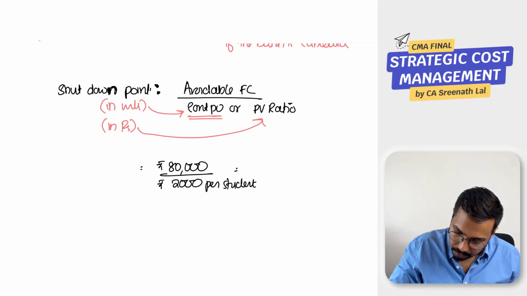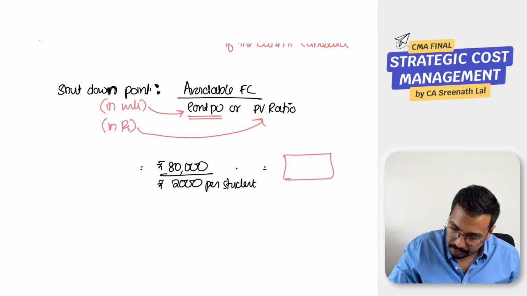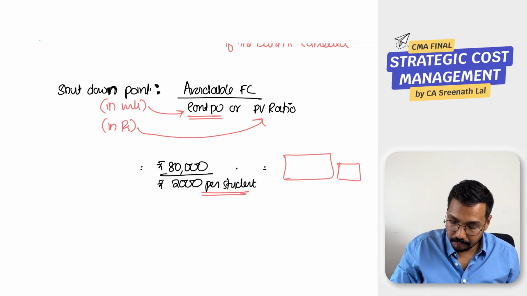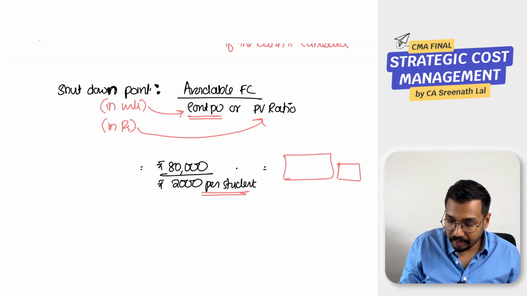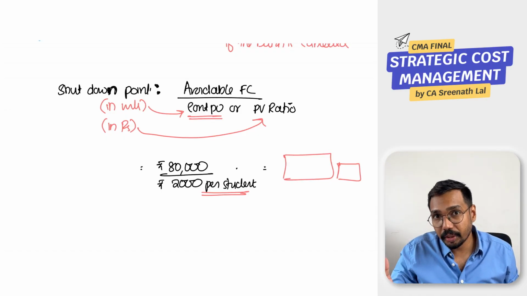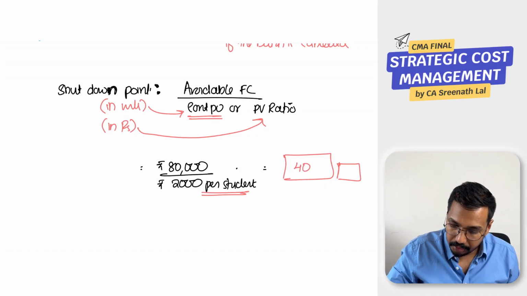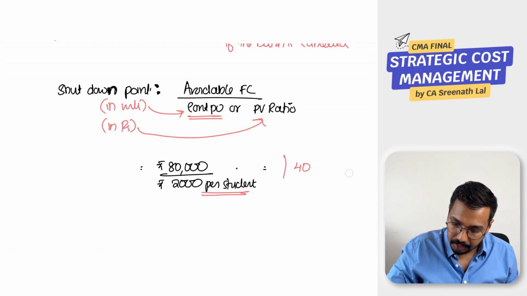Obviously the unit for this answer will be students. Check the denominator. What do you have in the denominator? It is per student. So the answer will be students. The answer will be 40 students, which means shutdown point is 40 students.